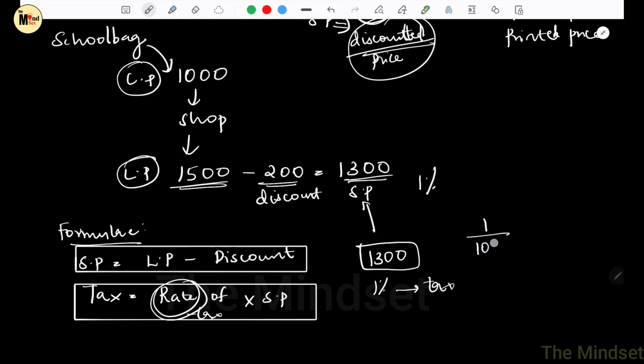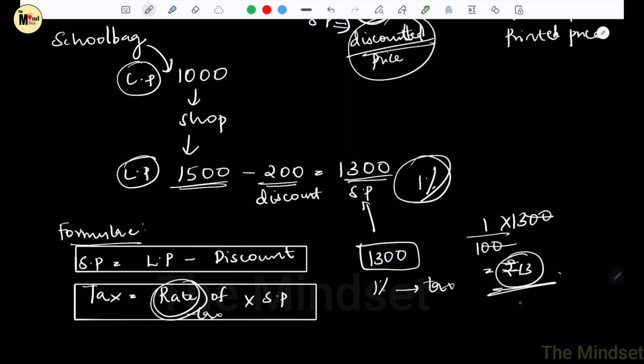It will be 1 by 100 of 1300 which we paid, which is equal to rupees 13. So government will take rupees 13 as tax. So I hope from this example you understood how to calculate tax from the rate, and also this is indirect tax actually. Till now we haven't come to the concept of GST. I hope you understood this much.